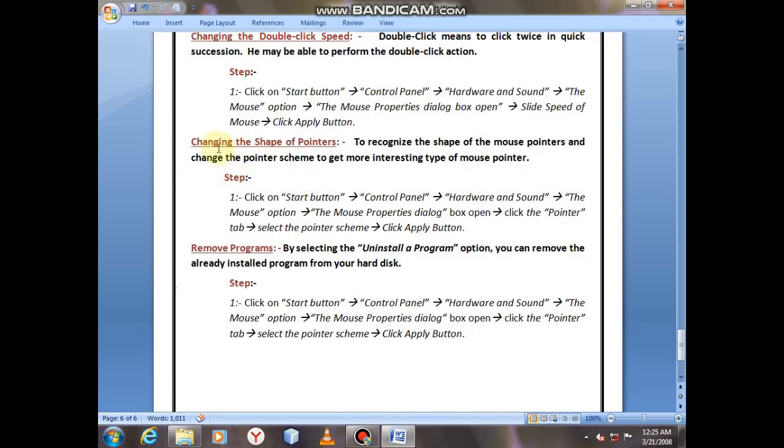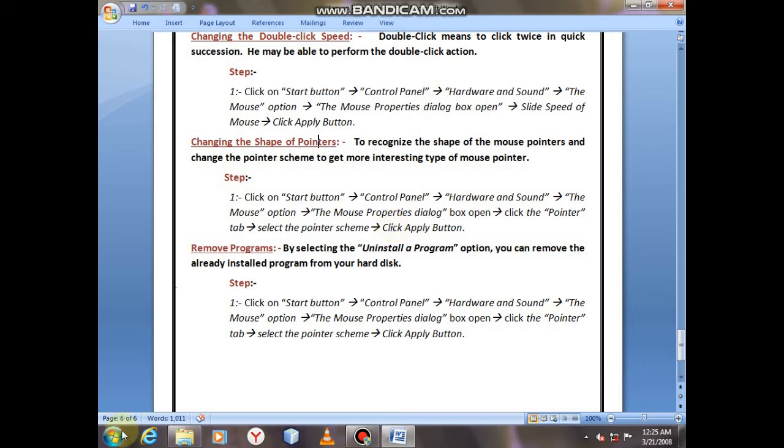Now I come on my fourth topic, changing the shape of a pointer. You can recognize the shape of a mouse pointer and change the pointer scheme to get a more interesting type of mouse pointer. So what is the way to change the shape of a pointer?